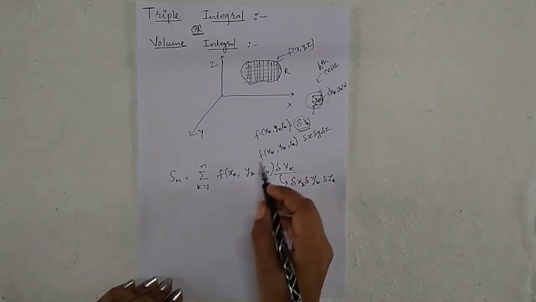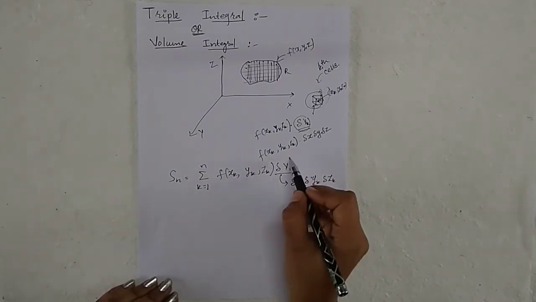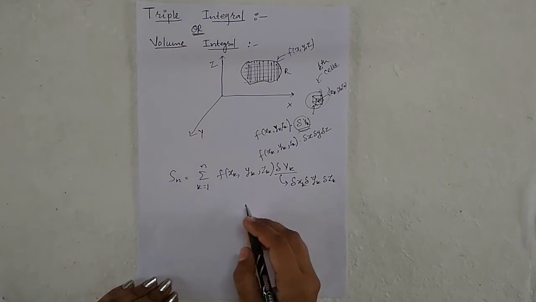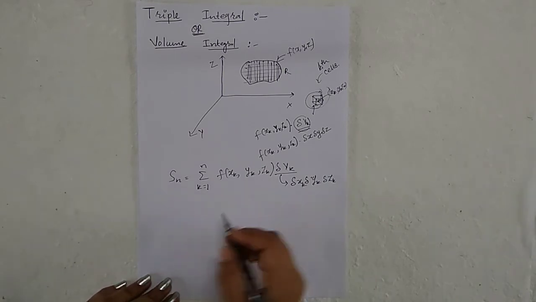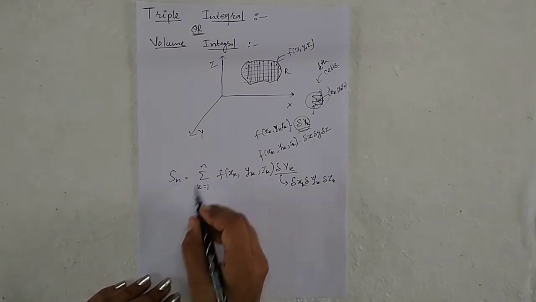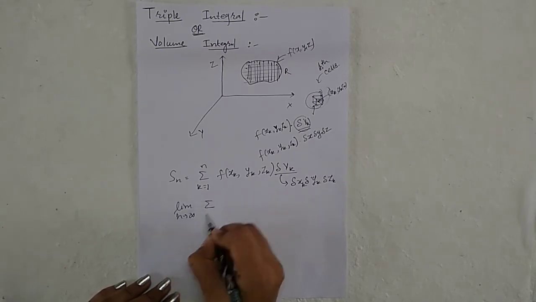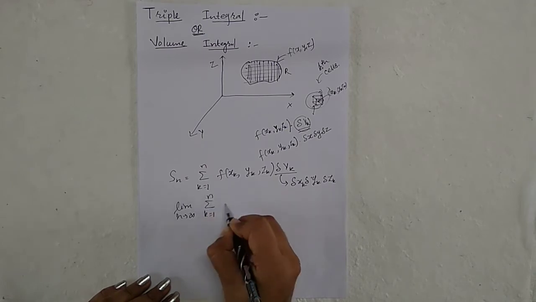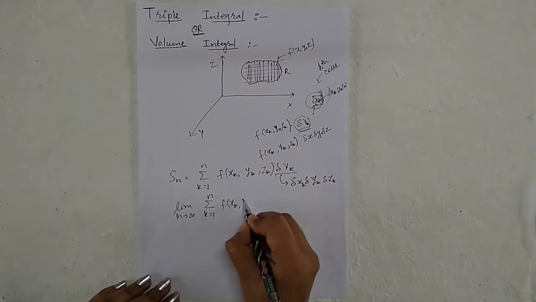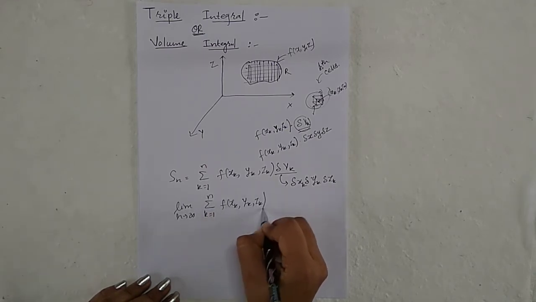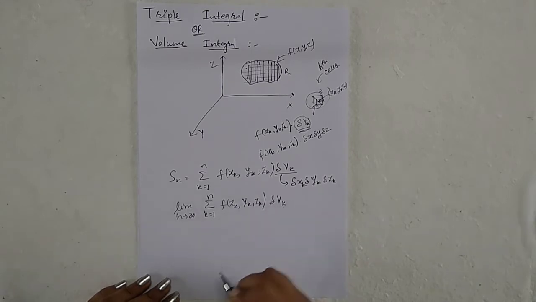Now let n tend to infinity such that delta vk reduces to a small point. So take the limit as n tends to infinity of the summation over k is equal to 1 to n of f of xk, yk, zk delta vk.